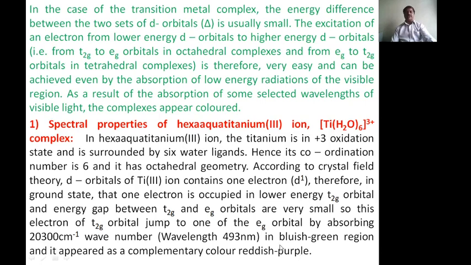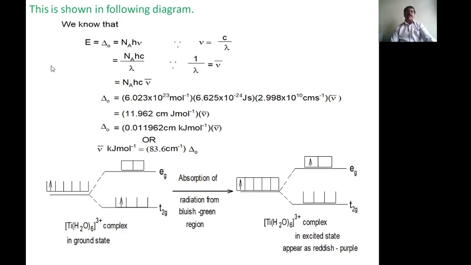This is how it takes place, as shown in the diagram. We know that E, the energy, corresponds to delta naught, the octahedral delta O. Na is Avogadro's number, and h nu, where nu is the frequency. Again, for the lambda value we require Na times h times c divided by lambda. This is the relation.